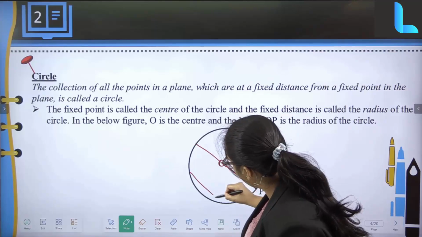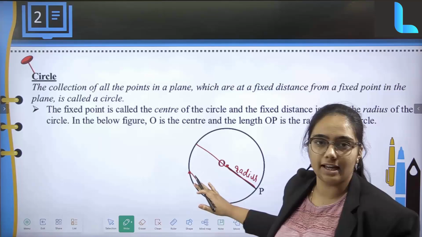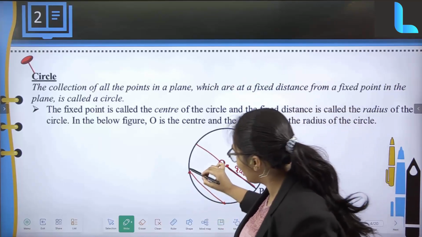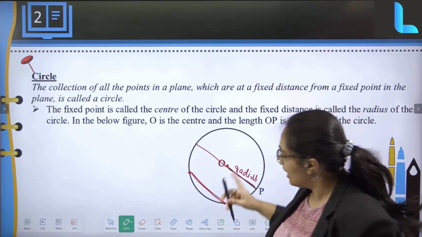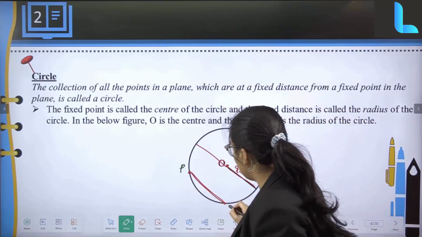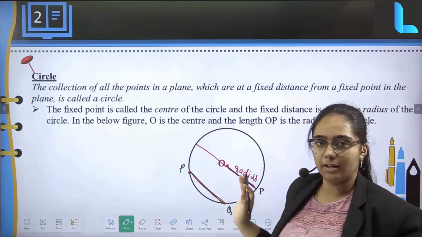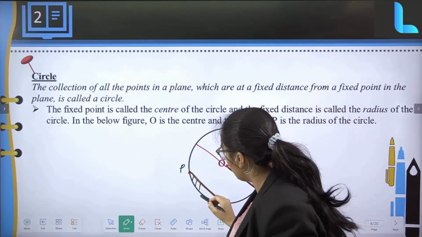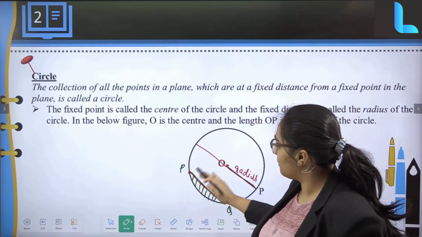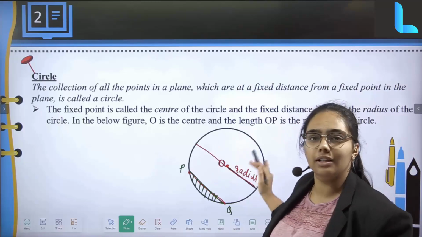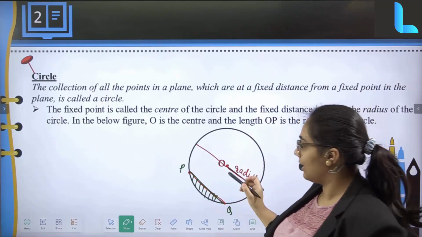Suppose I have a line that is touching 2 points, this is going to be your segment portion, right? This line over here is nothing but the chord. Suppose I name the 2 points P and Q, then the line joining them is nothing but the chord. Then this portion, if I shade it, is nothing but the segment. This is going to be the minor segment, and the rest of it is going to be the major segment. Similarly you have the arc and everything.